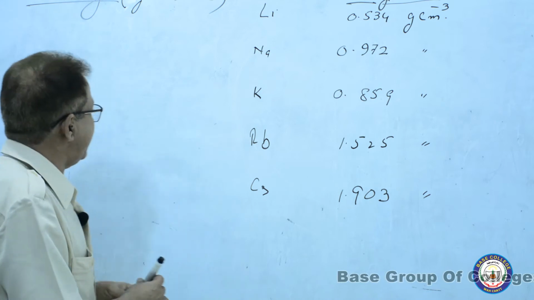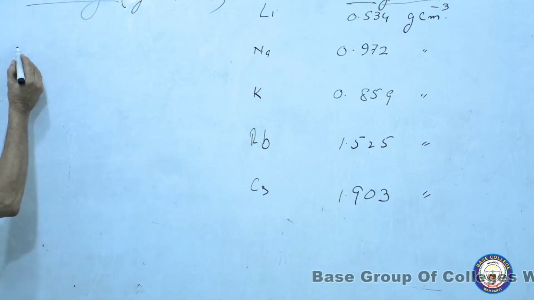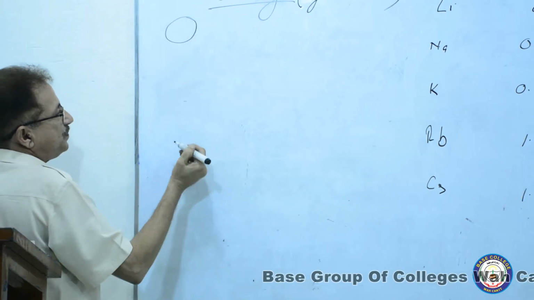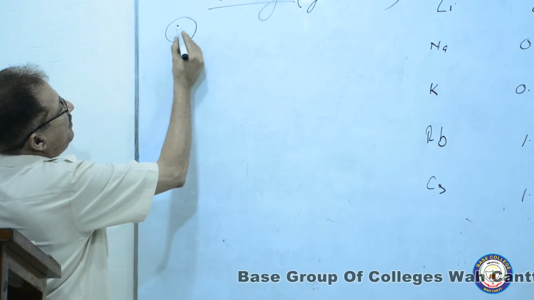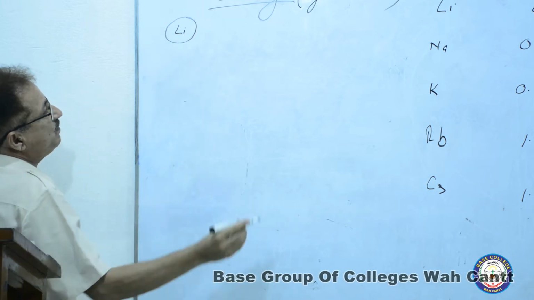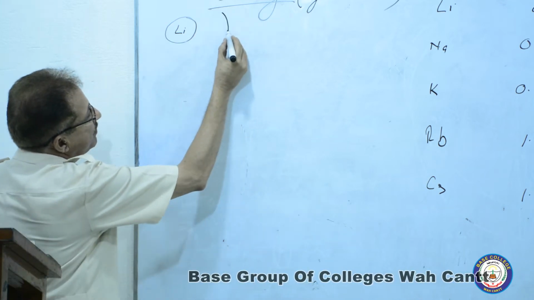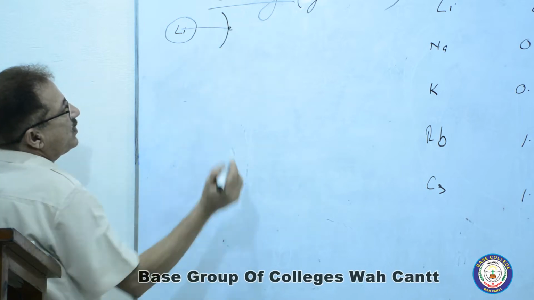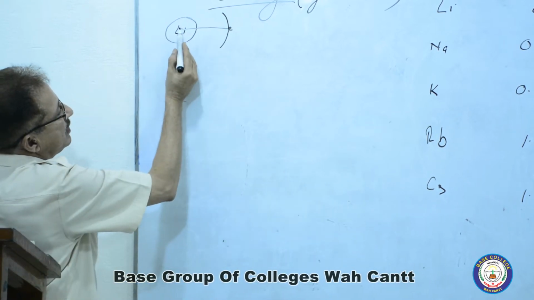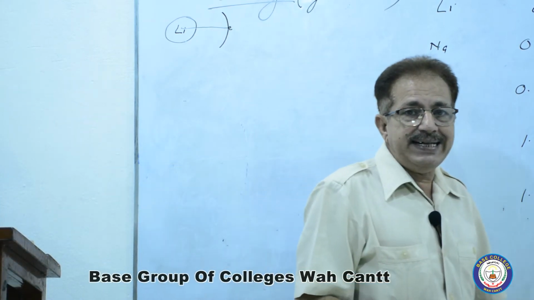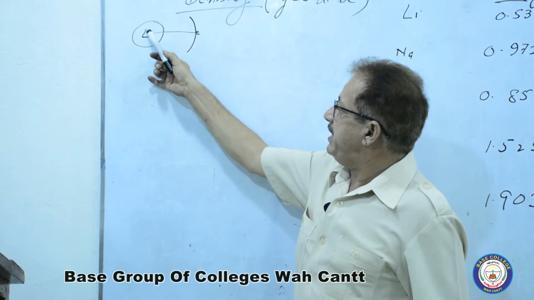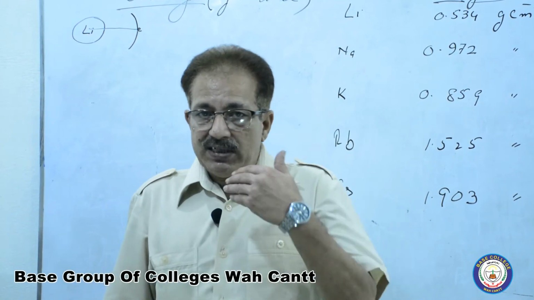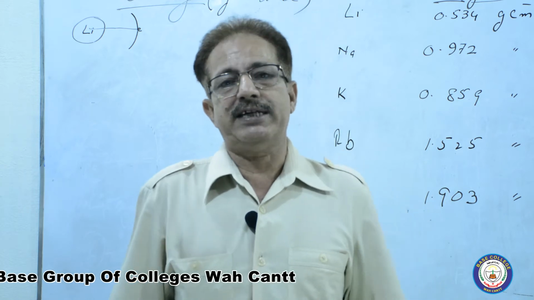Here 2 factors we have to remember. First, for example, this one is the nucleus of lithium, and this one is the valence shell where 1 electron is present. This atomic radius of lithium tells us something about the volume of the lithium atom.